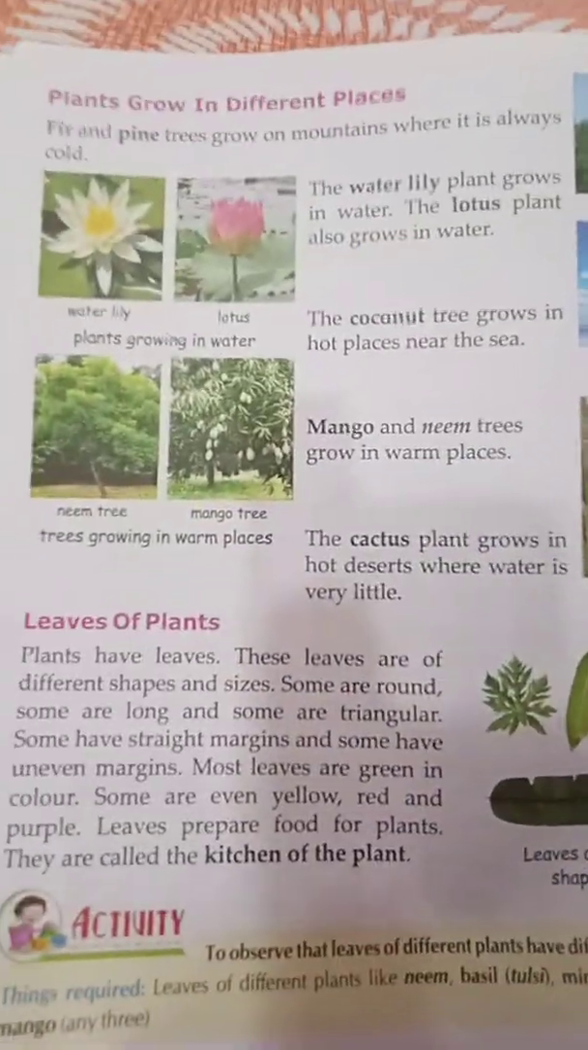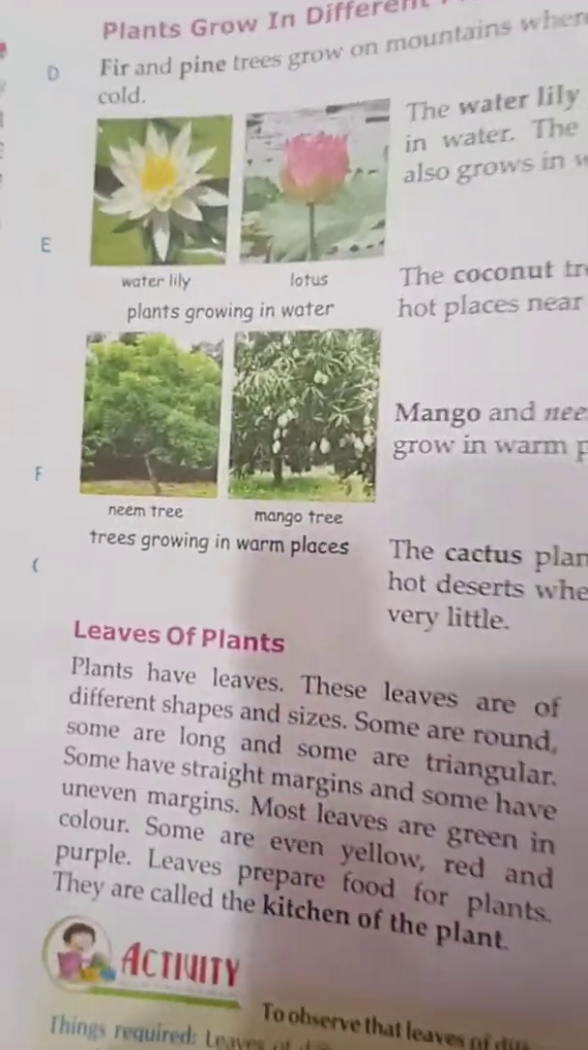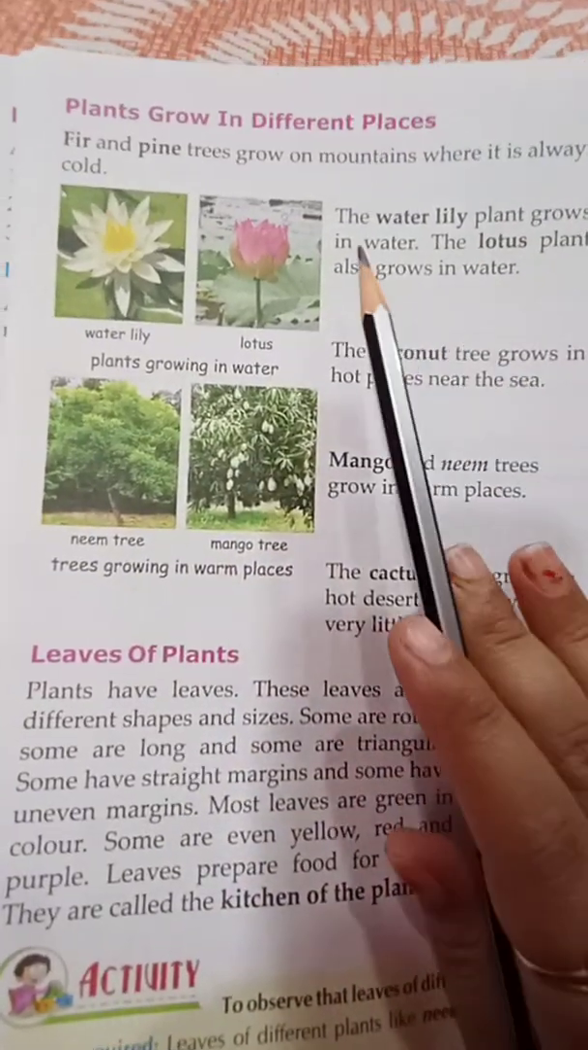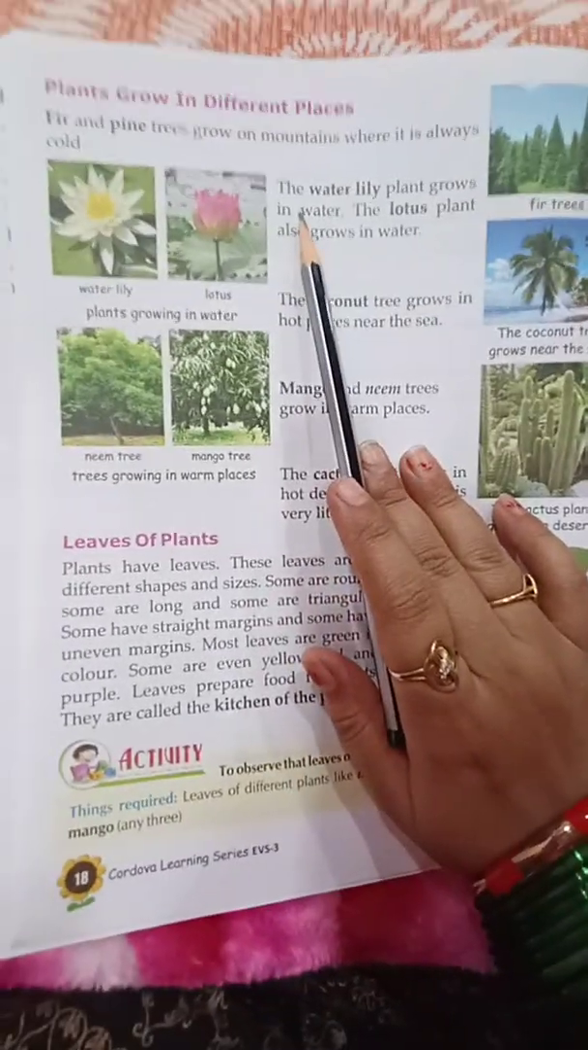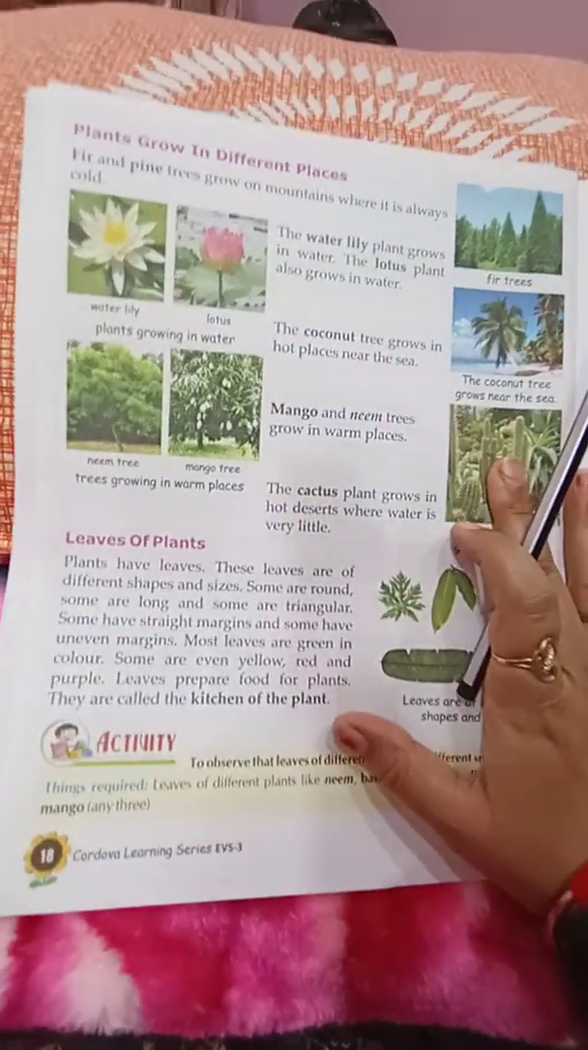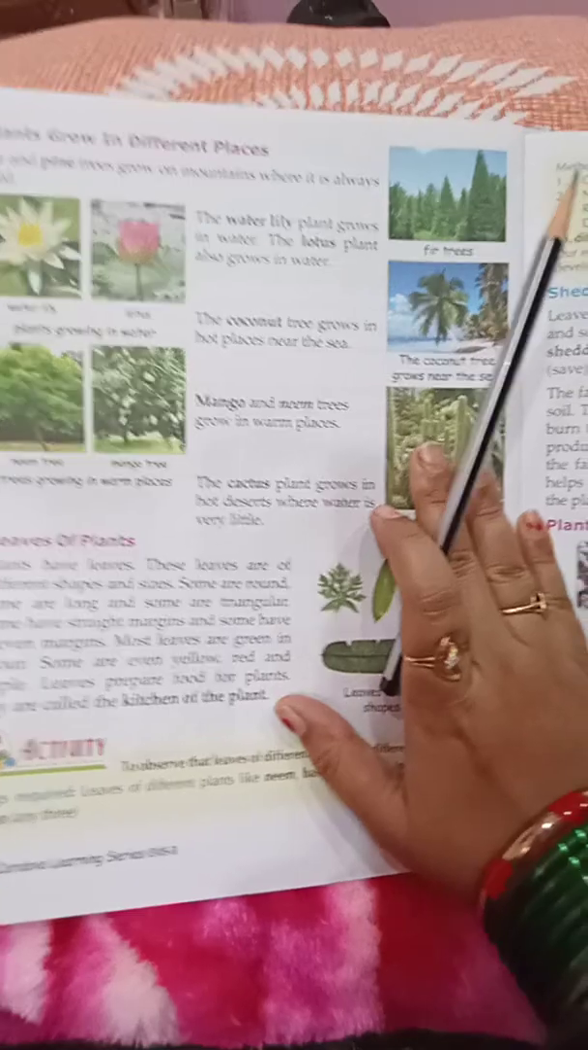Plants grow in different places. Not every plant grows in the same place. Different types of plants are present on the earth. They need different environments and different places for their survival.